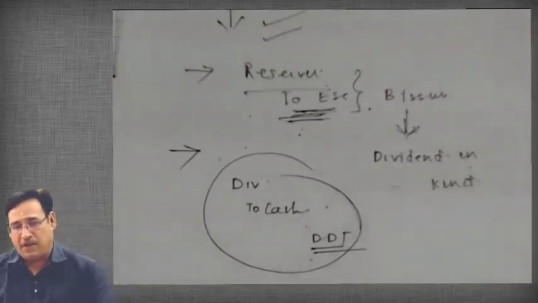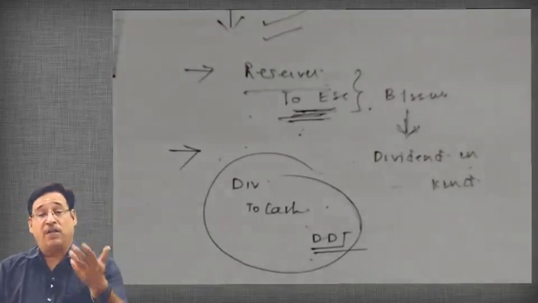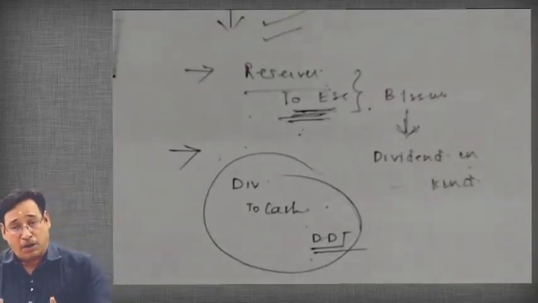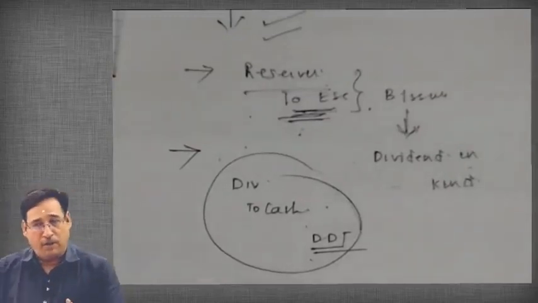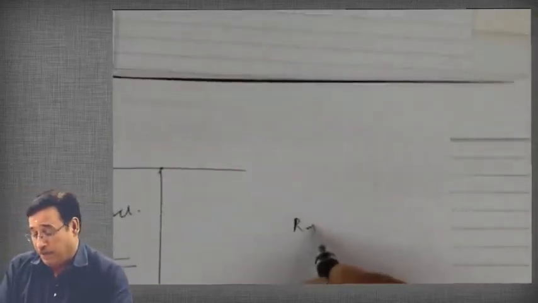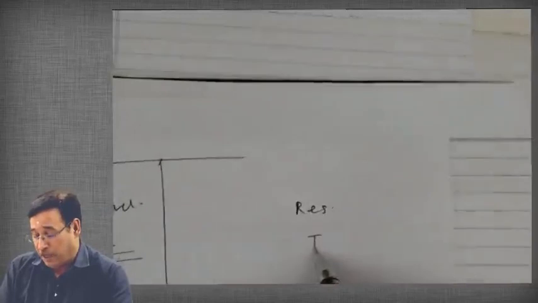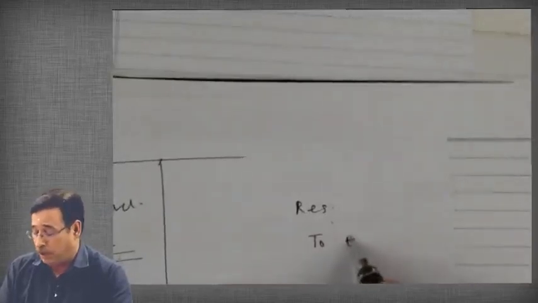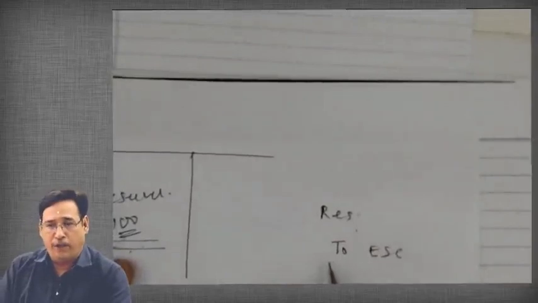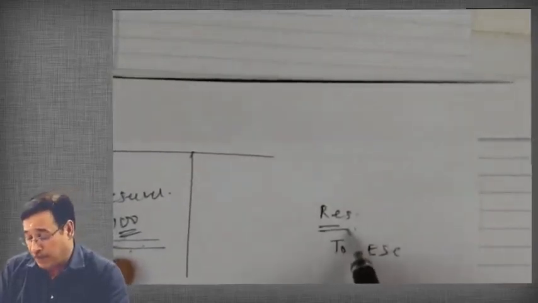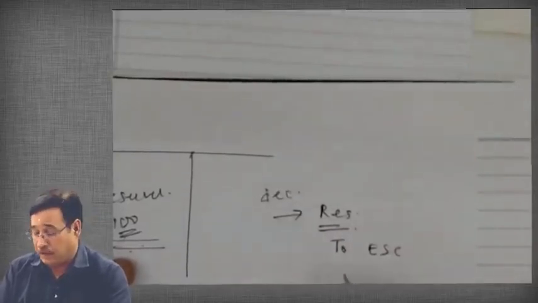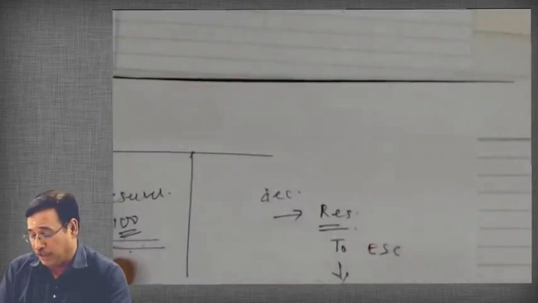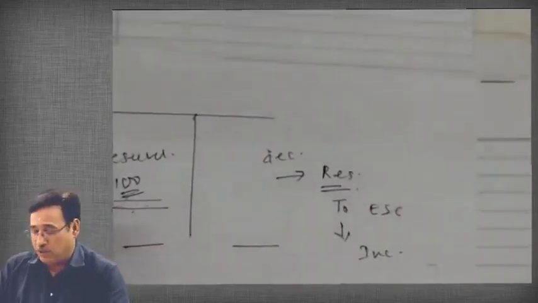So these are the basic reasons why an entity sometimes decides to issue shares free of cost to its shareholders. Is it clear to you or not? Now, just pay attention. When a company makes a bonus issue, you are well familiar now that the entry is reserves account debit to equity share capital. I just told you a moment ago also that whenever a company makes a bonus issue, the reserves of the company will decrease and equity share capital will increase. No doubt about that. Now just pay attention.